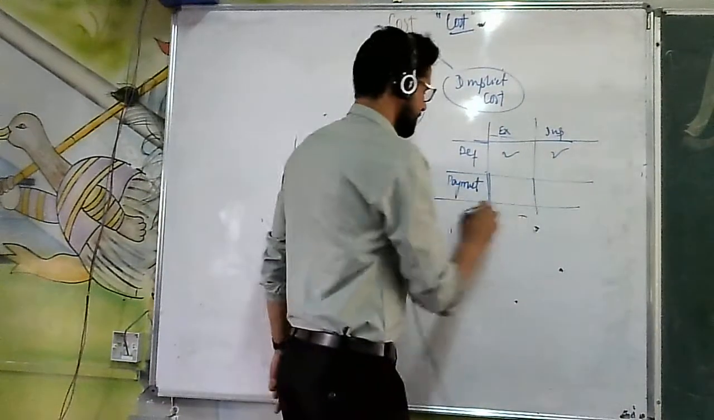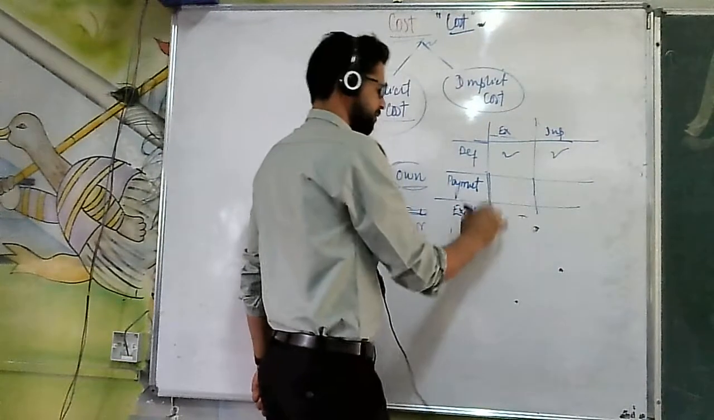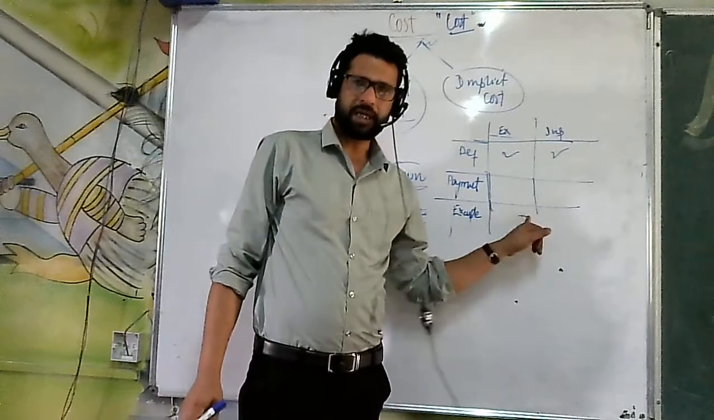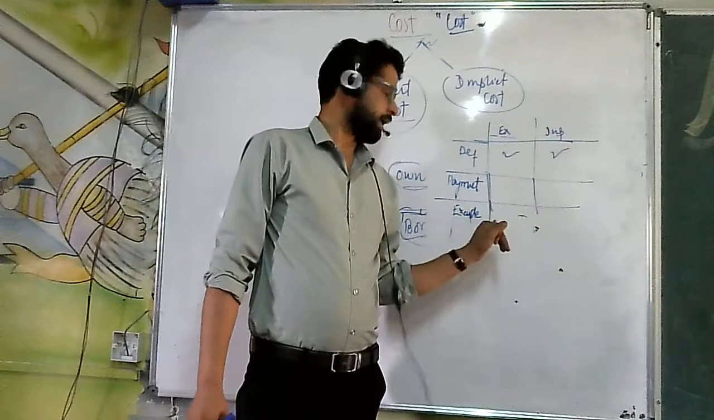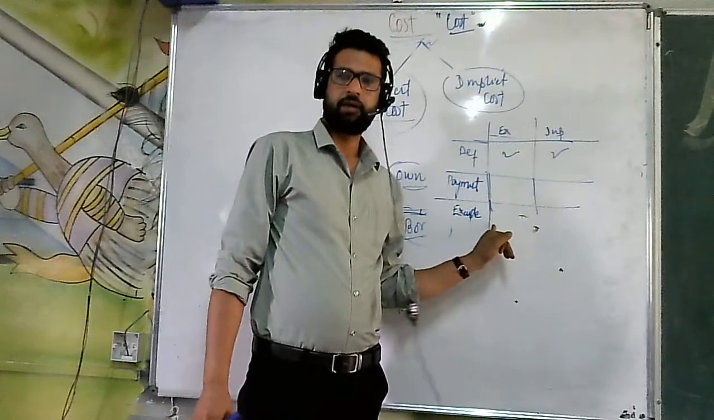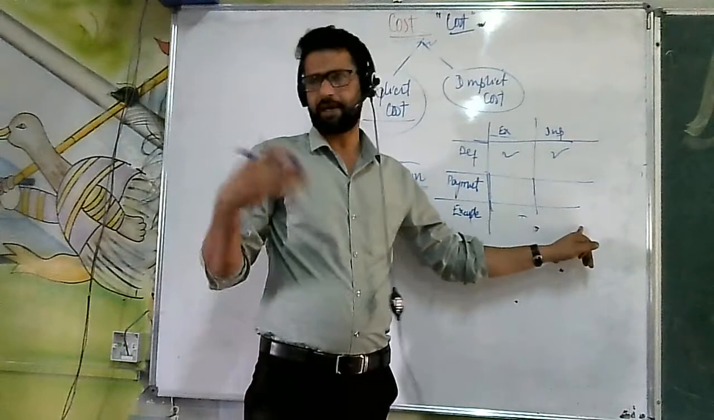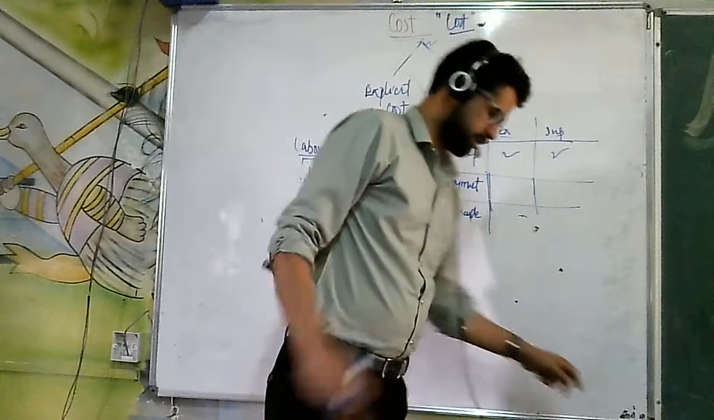And you can say the rest one is examples. What are you going to write down? Interest on the borrowed capital, owner's own capital. Rent, okay, owner's own shop or land. So these are the examples of implicit and explicit cost.